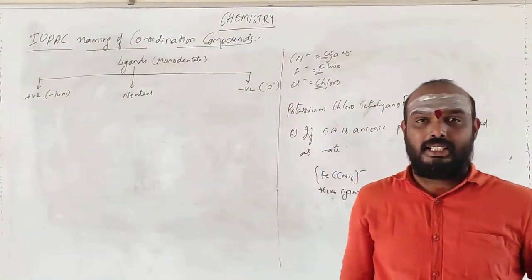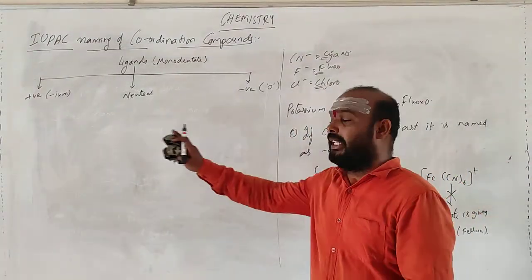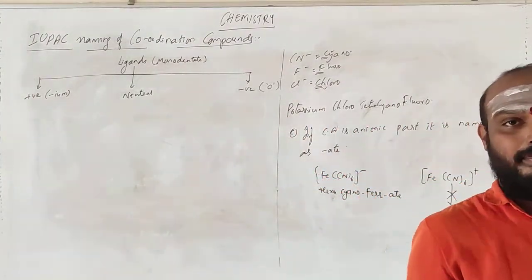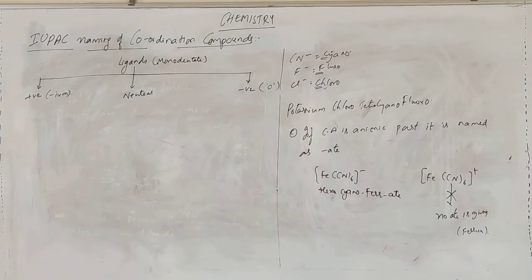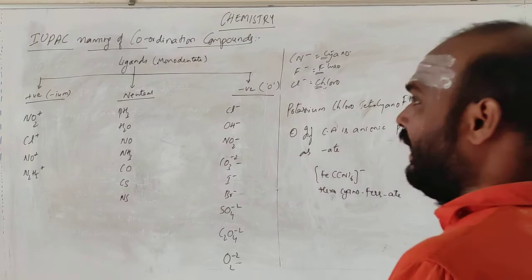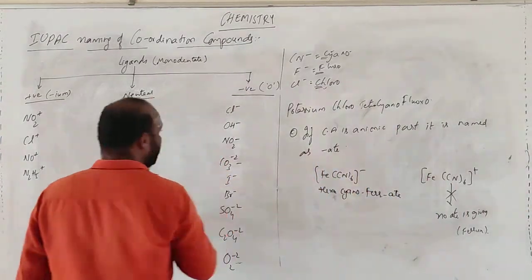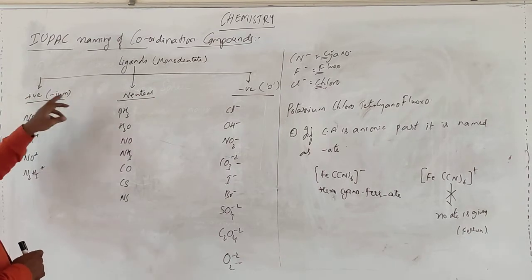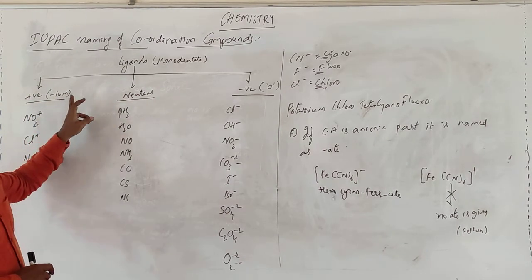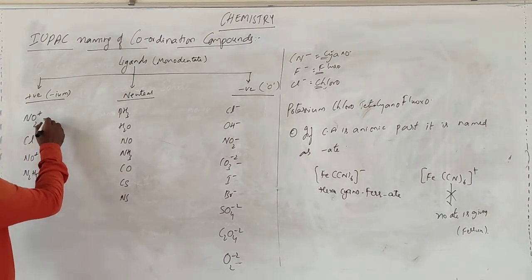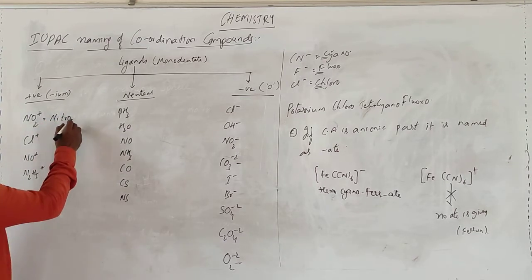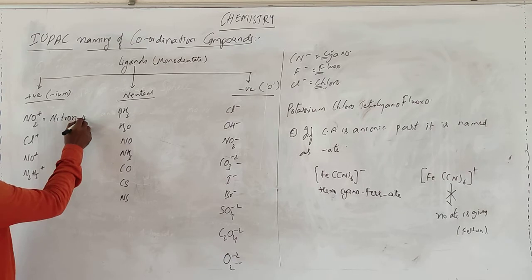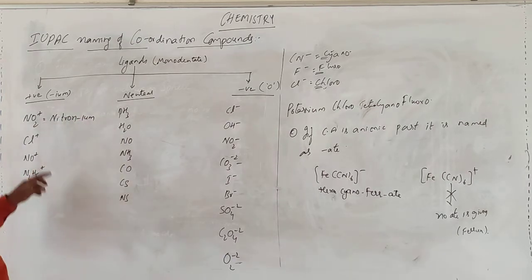So let me write all the examples showing the negative, positive as well as the neutral. See, look over here. I have represented the names. If the ligand is positive, it should end with EM. Generally NO2 plus is nitro, so the name is nitronium.